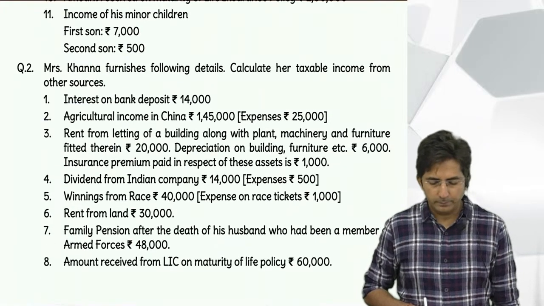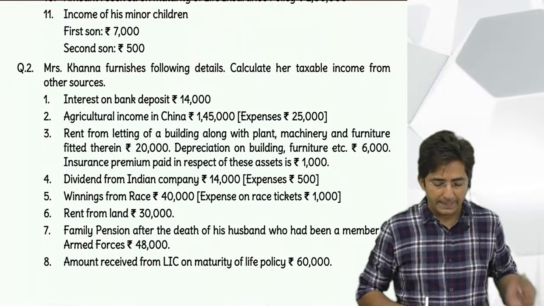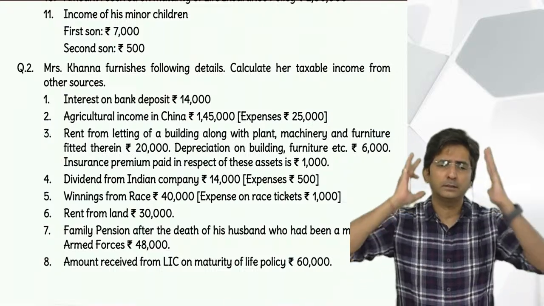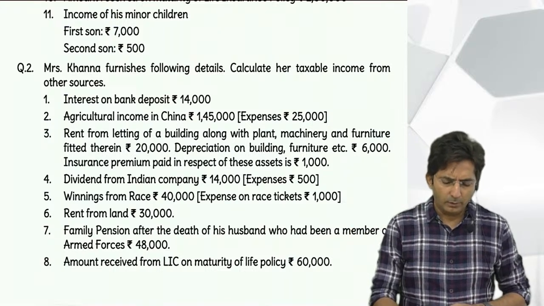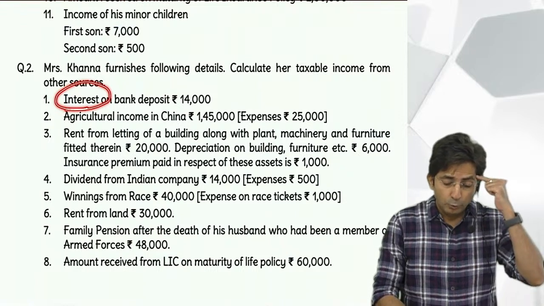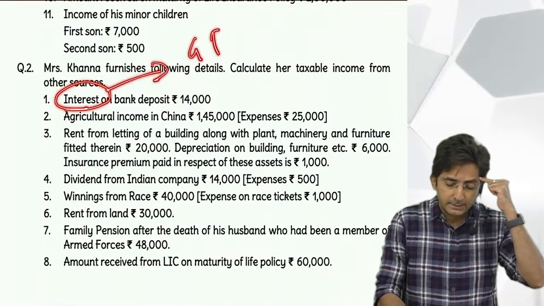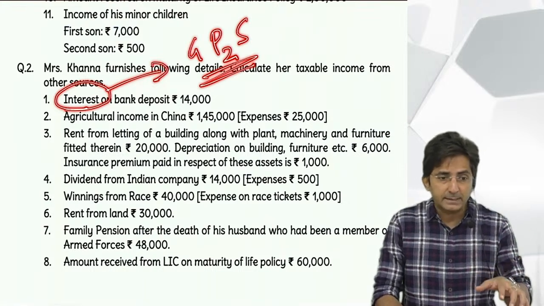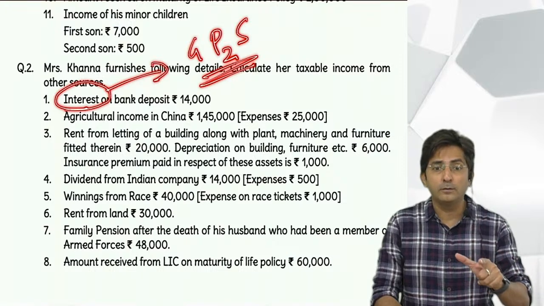Read the first point: interest on bank deposit. Now, interest income, try to recall the theory. Tell me, what did I explain? Whenever you come across interest income, you should search in GPS. If the interest is from GPS, it is exempt. What is the full form of GPS?